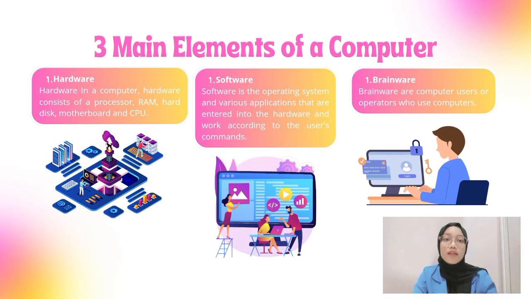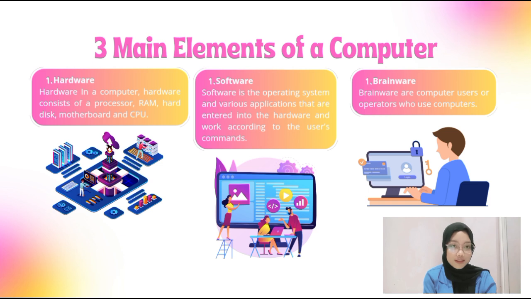Next, three main elements of a computer. The first, hardware. Hardware in a computer consists of a processor, RAM, hard disk, motherboard, and CPU. And the second, software. Software is the operating system and various applications that are entered into the hardware and work according to the user command. Last but not least, firmware. Firmware are computer users or operators who use computers.